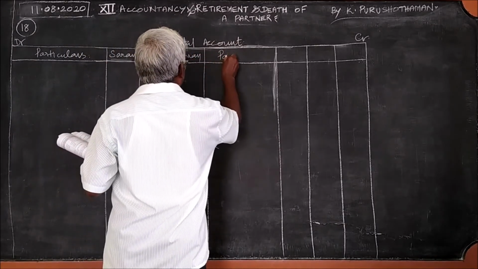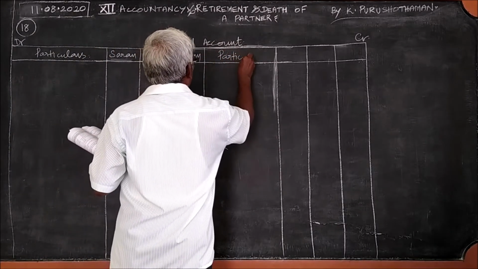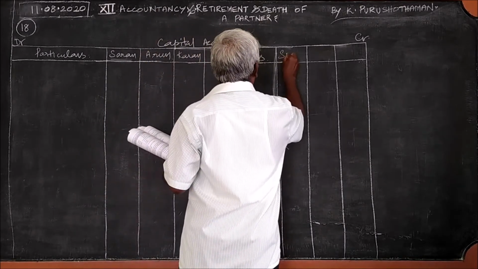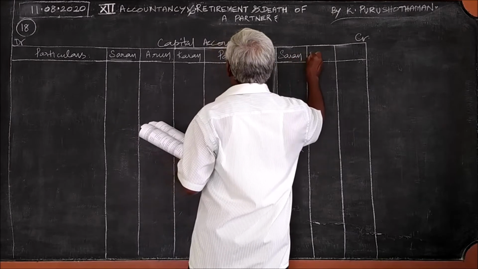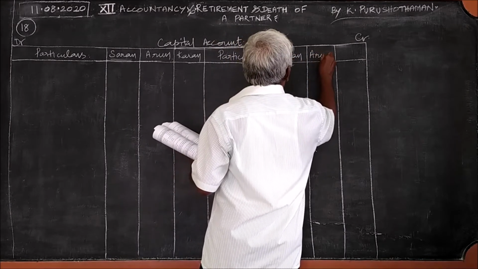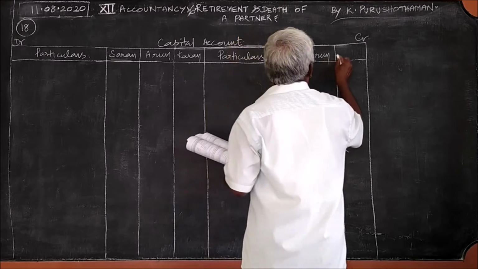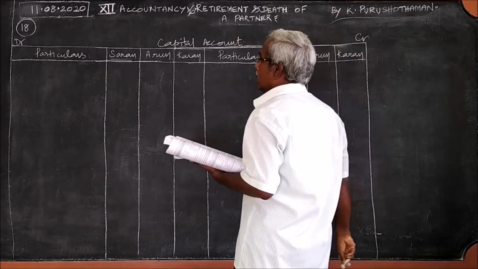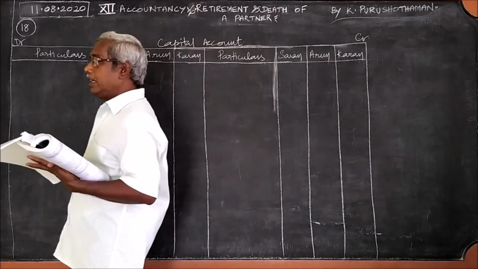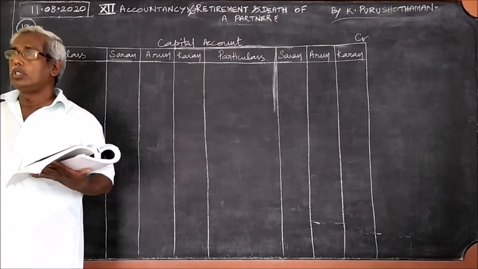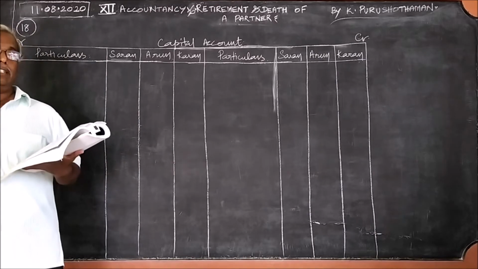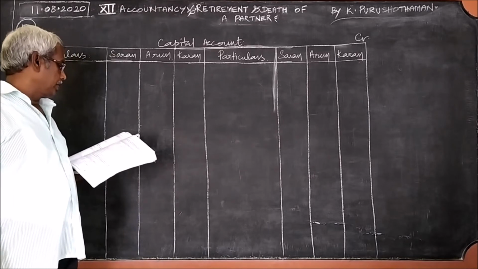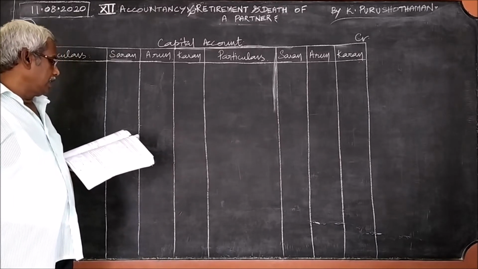Again on the credit side, particulars, Saran, Arun and Karan. Okay. In this, I told you in other problems also, with what we should begin. We should begin with the capital of the existing partners, Saran, Arun and Karan.